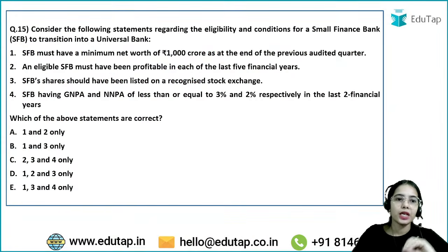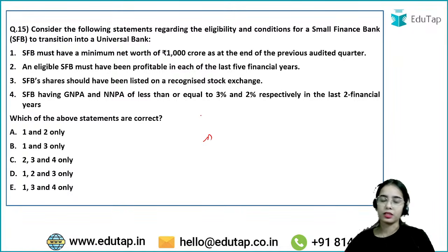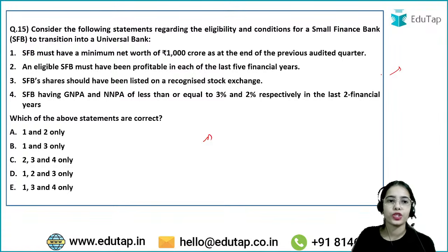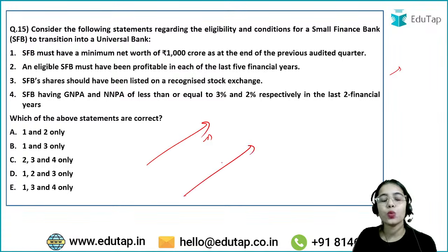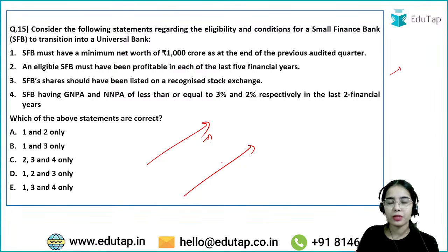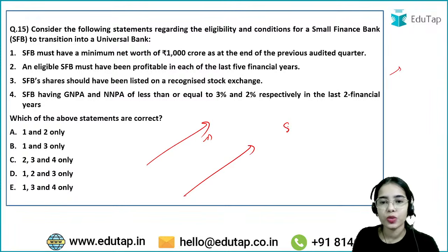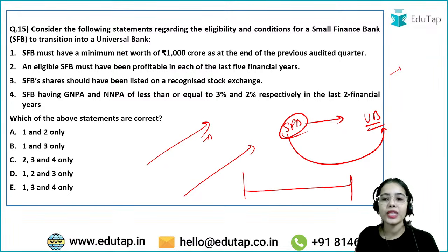Now coming to the next question, and this is the second last question. After this, I will give you one homework question. This was mentioned in the annual report, and it is also quite in the news recently, because AU Small Finance Bank has got the in-principle approval from RBI to become a universal bank. A small finance bank can voluntarily transition into a universal bank after taking approval from the Reserve Bank of India, but it must follow certain criteria.